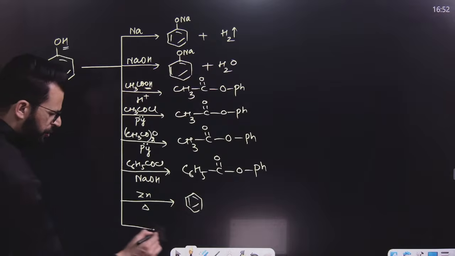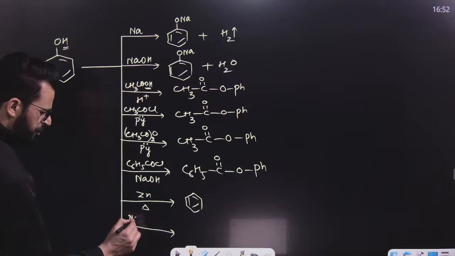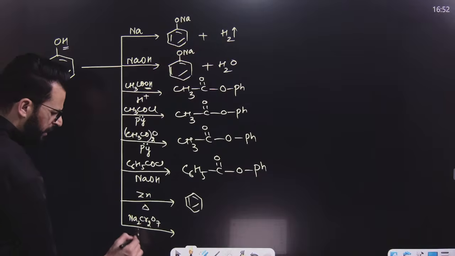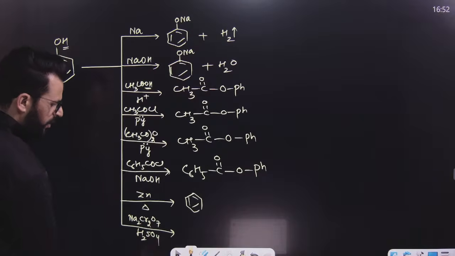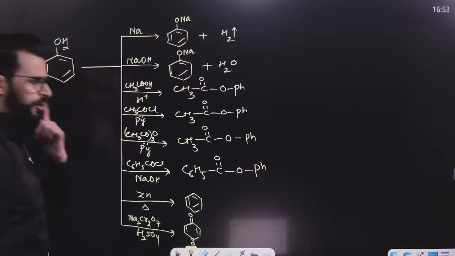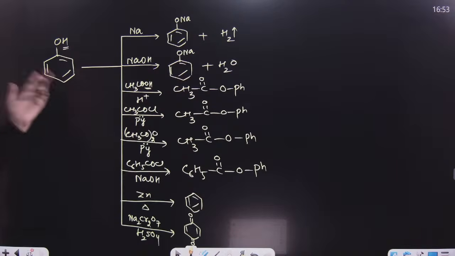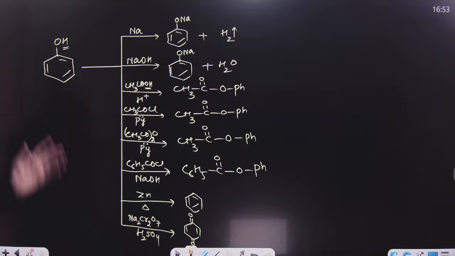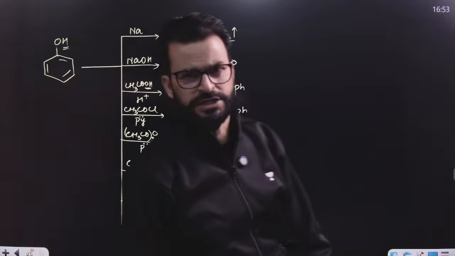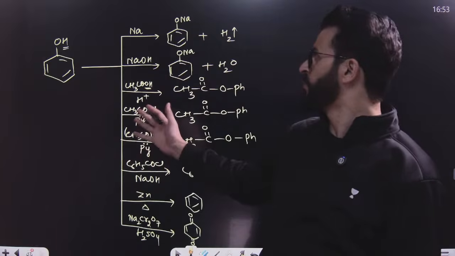There will be an oxidation reaction as well. For example, a strong oxidizing agent, for example, sodium dichromate or potassium dichromate in acidic medium. What will be the product? Product will be parabenzoquinone or benzoquinone. So parabenzoquinone will be the oxidation product. After that, we will be having electrophilic substitution reactions as well. But those electrophilic substitution reactions will be discussed on another slide.